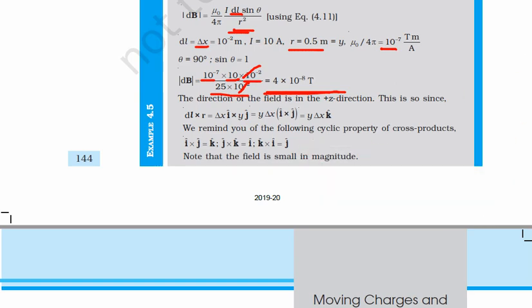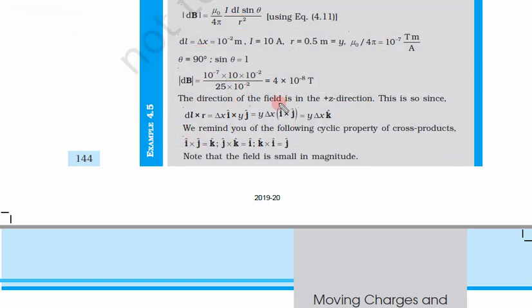Here you can see that for a very high current, which was 10 ampere, the magnetic field is of the order of 10 to power minus 8 Tesla. So now you can understand how big 1 Tesla is. For a current of 10 ampere, the magnetic field is only 10 to power minus 8 Tesla, which is very small.